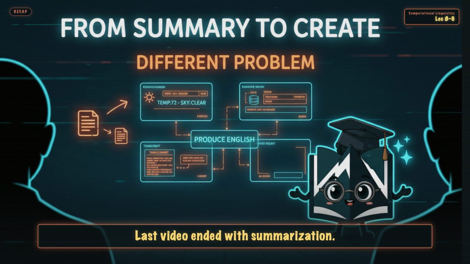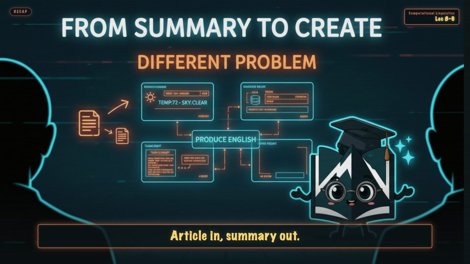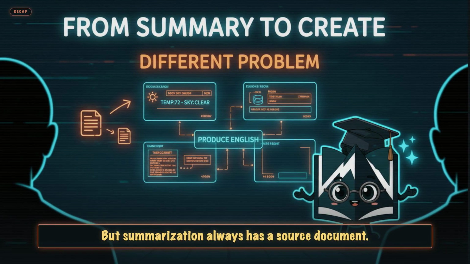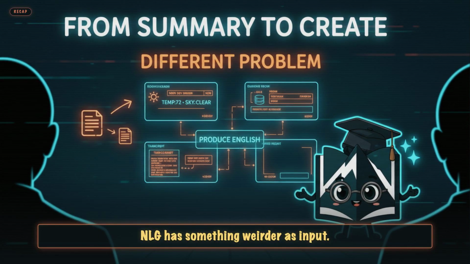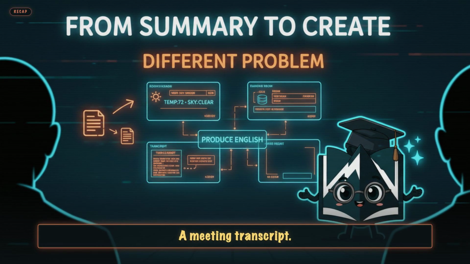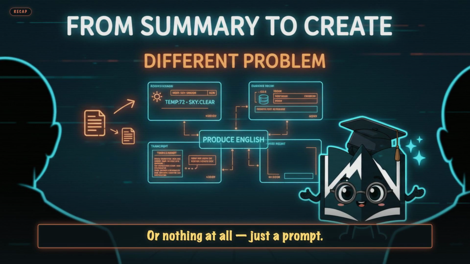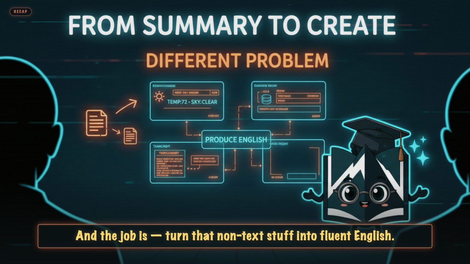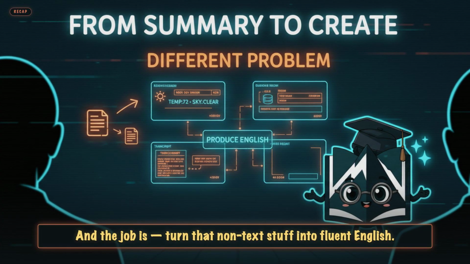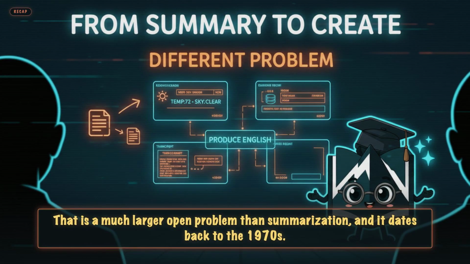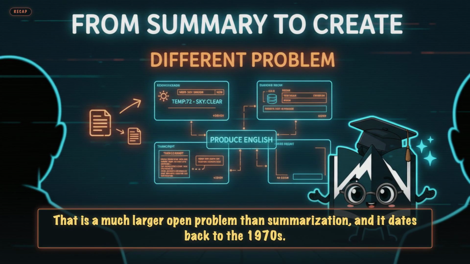Last video ended with summarization. Article in, summary out. But summarization always has a source document. NLG has something weirder as input: structured data, a weather record, a row from a database, a meeting transcript, or nothing at all, just a prompt. And the job is, turn that non-text stuff into fluent English. That is a much larger open problem than summarization, and it dates back to the 1970s.